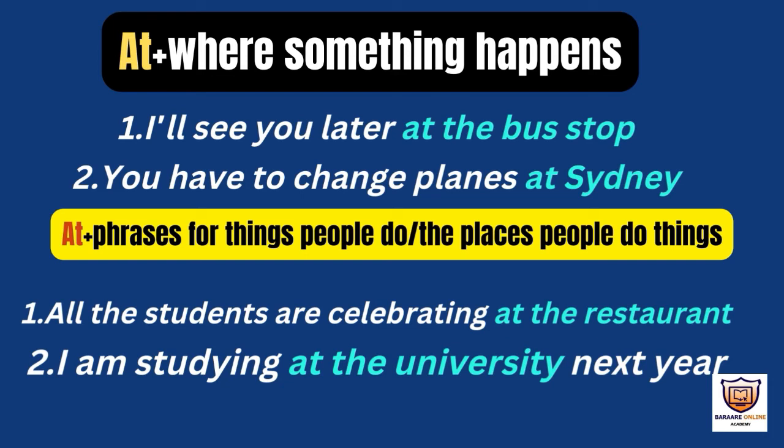Here is a place, so we are using at. Okay, at plus phrases for things people do, the places people do things. If you have a place where people are doing things, like a restaurant where people are eating, you are using at the restaurant, or where the people are studying, you are saying at the university.